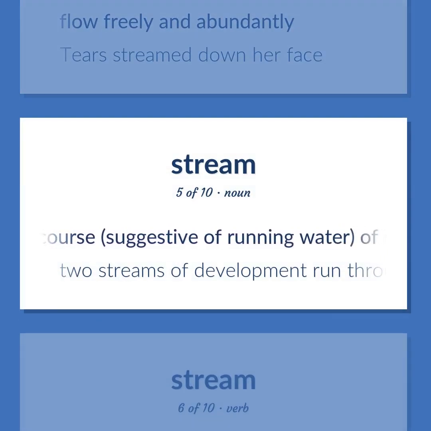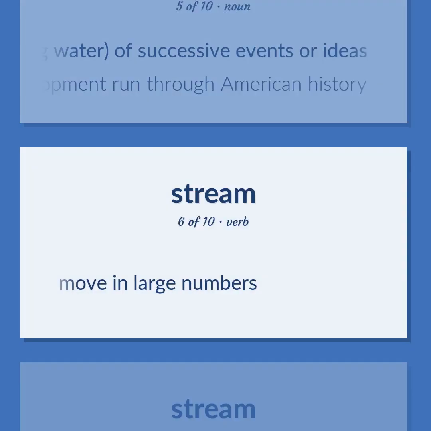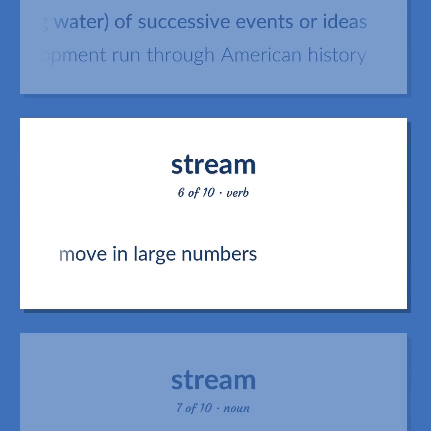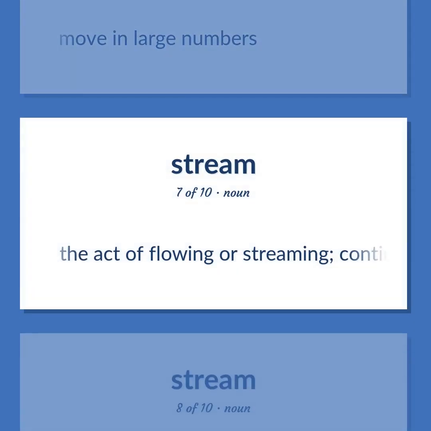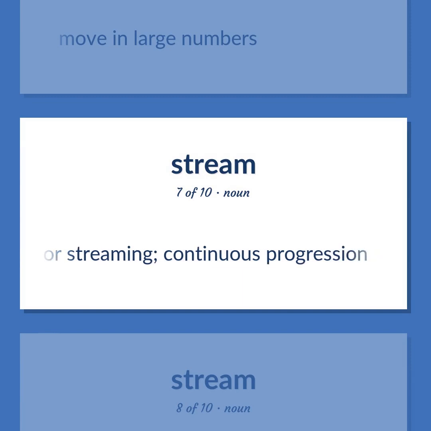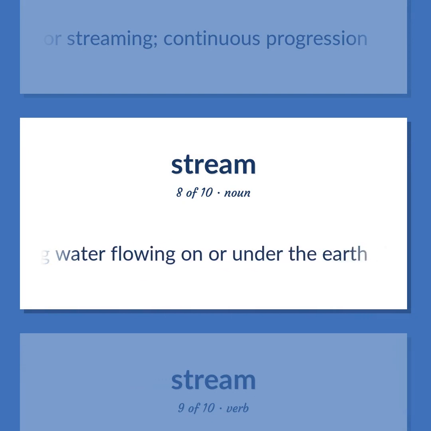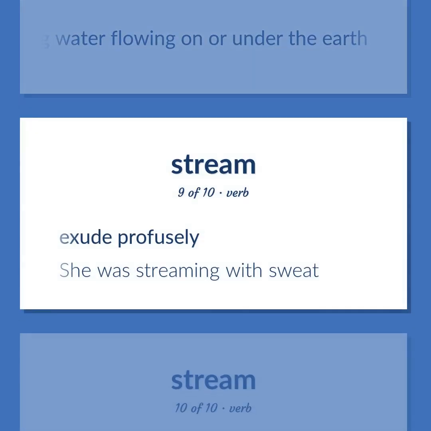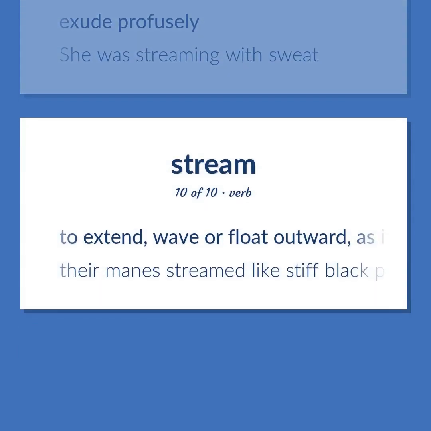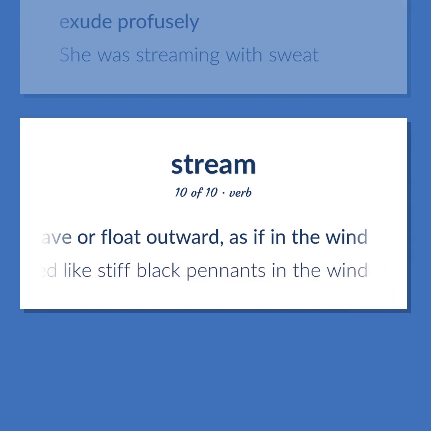Dominant course, suggestive of running water, of successive events or ideas. Two streams of development run through American history. Move in large numbers. The act of flowing or streaming, continuous progression. A natural body of running water flowing on or under the earth. Exude profusely. She was streaming with sweat. To extend, wave or float outward, as if in the wind. Their manes streamed like stiff black pennants in the wind.